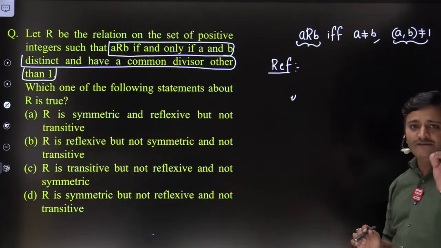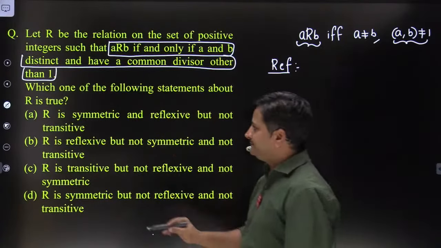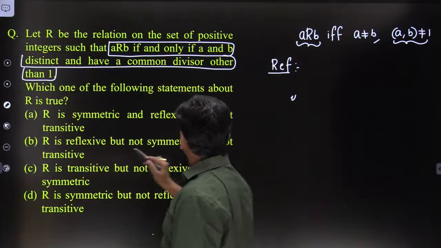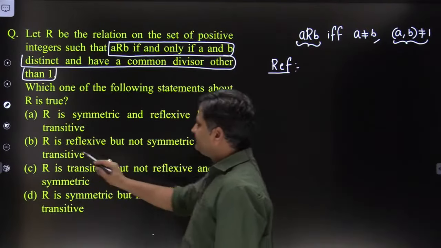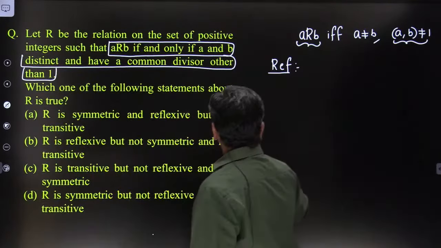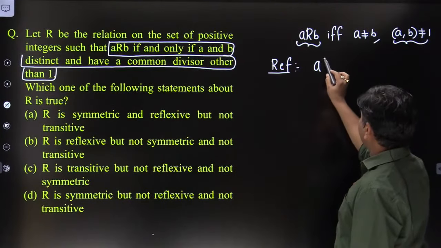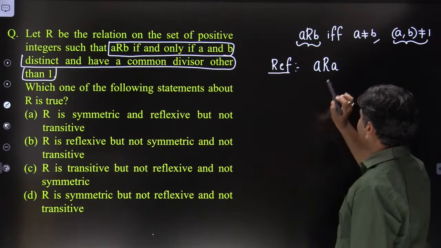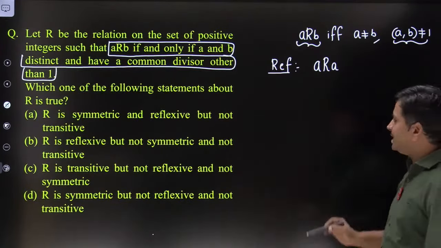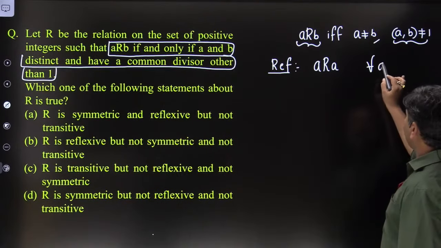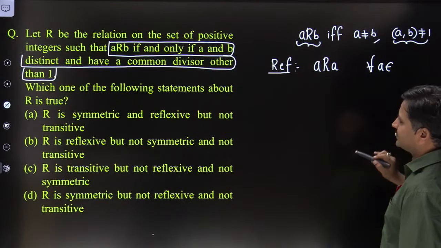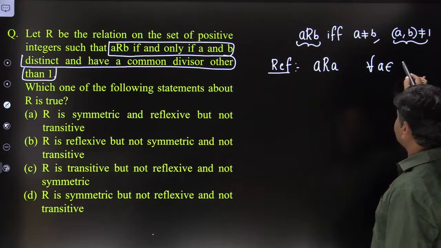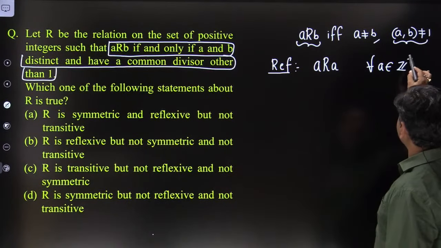reflexive relation says that every element must be related to itself. So we have to show that A is related to A for every element A belonging to the given set. Positive integers they define, that will be Z plus.